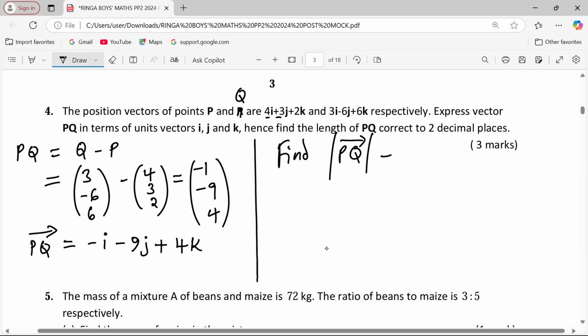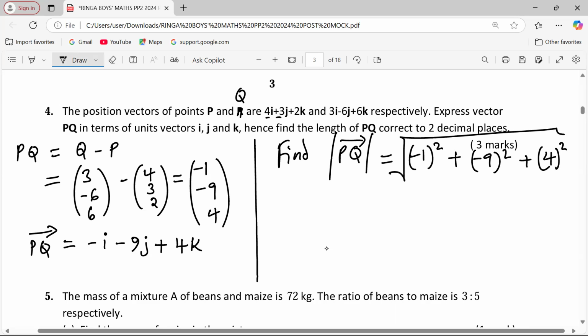So this shall be given by: we take -1 and we square, we take -9, also squared, we add 4, also squared, then we carry out the square root. So this shall be 1 squared plus -9 also squared plus 4 also squared, then we carry out the square root. This will be the square root of 98.